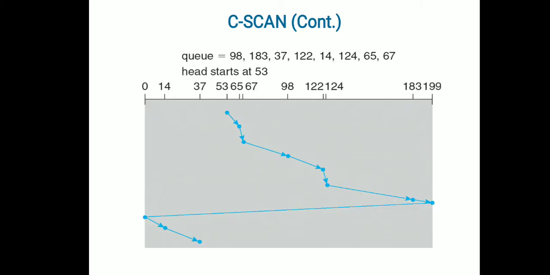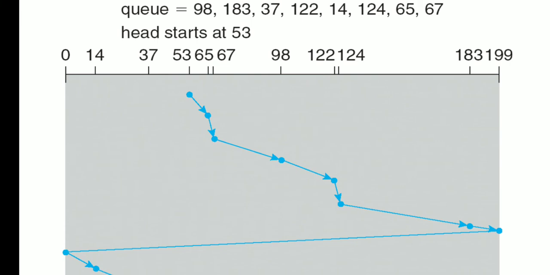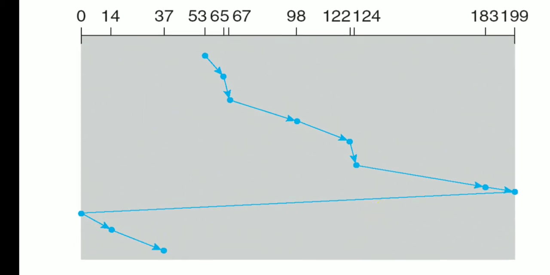The same problem, with positions 98 to 67 in the queue. The head starts at 53. Now you see it chooses the right end. Why? Because the number of requests is more, and while going towards the right end it will serve all the requests there. So 53 to 65, then 67, 98, 122, 124, then 183. It won't stop at 183, it will move towards the end. So it went till 199, and while returning it won't serve any of the requests. So it moves directly to 0, from 0 to 14 and again 37.